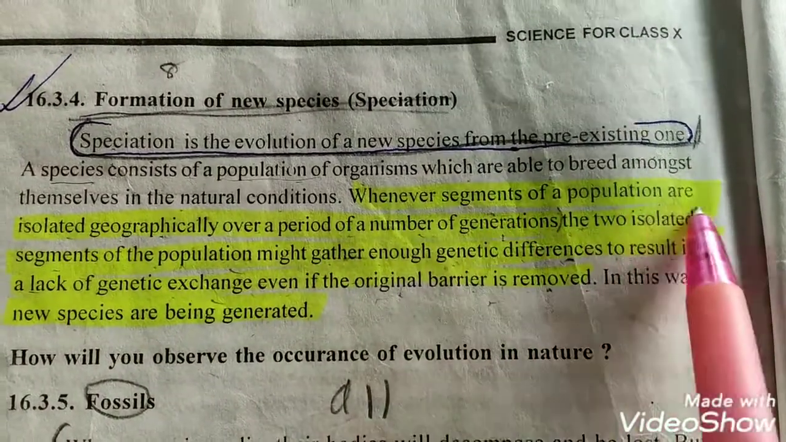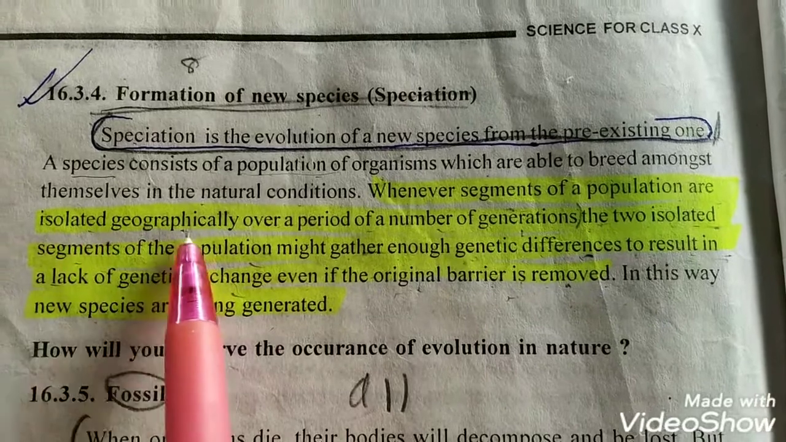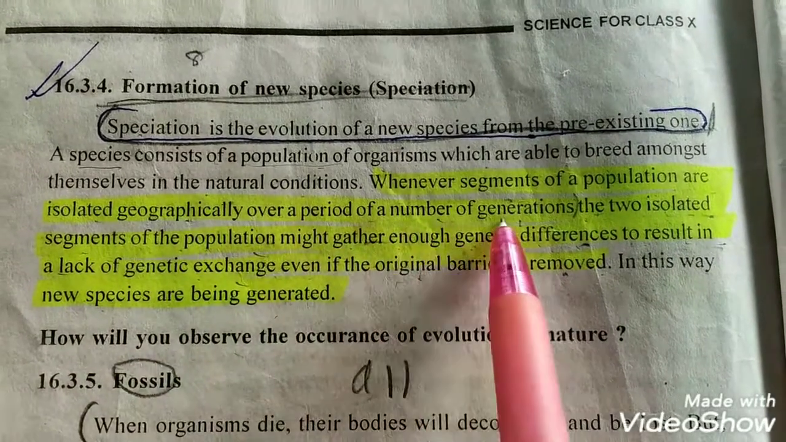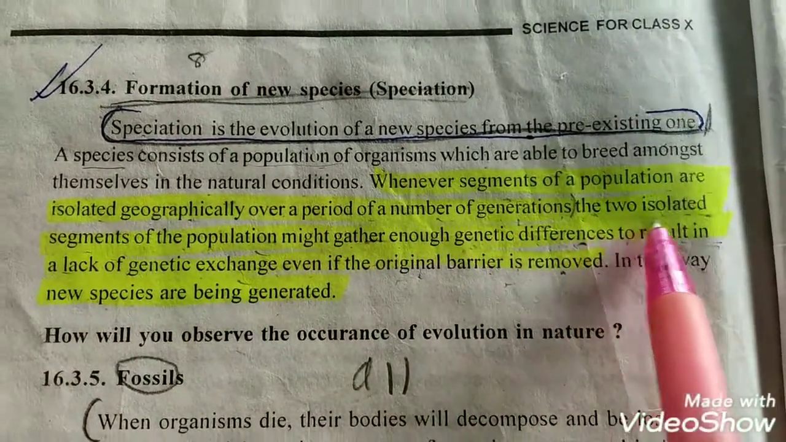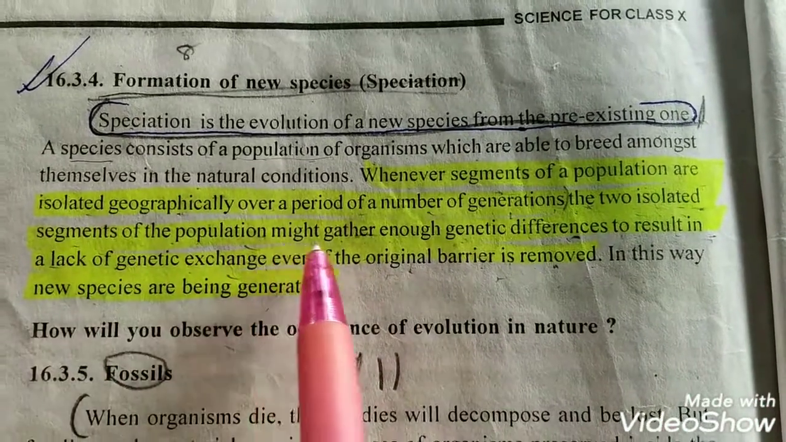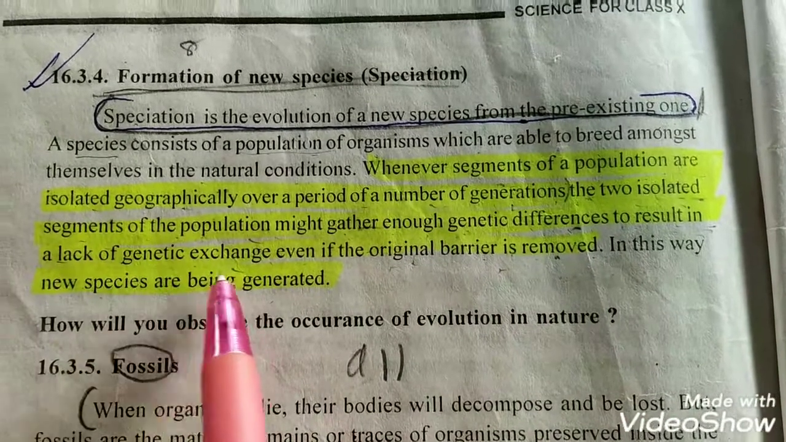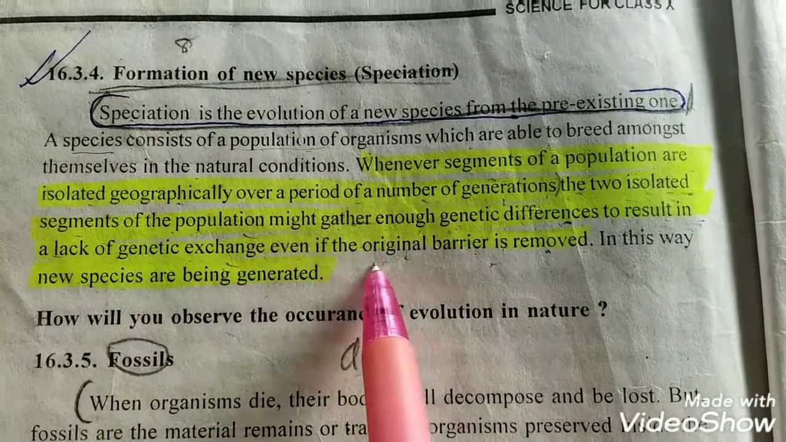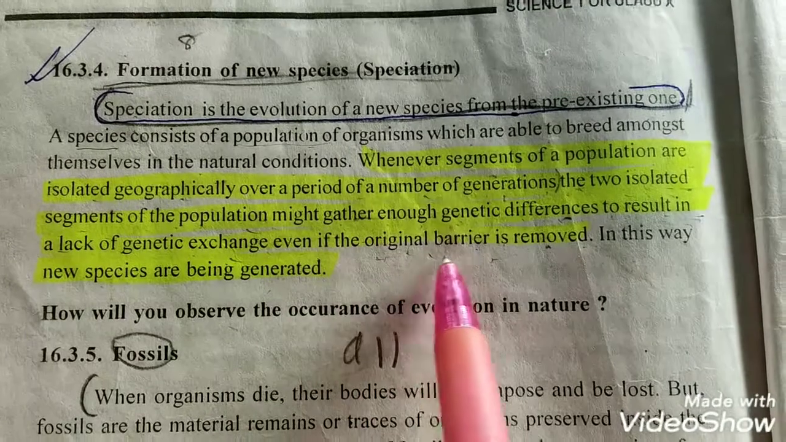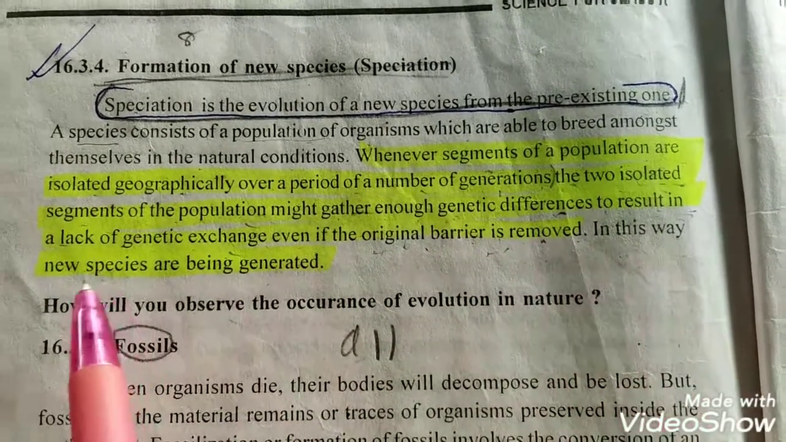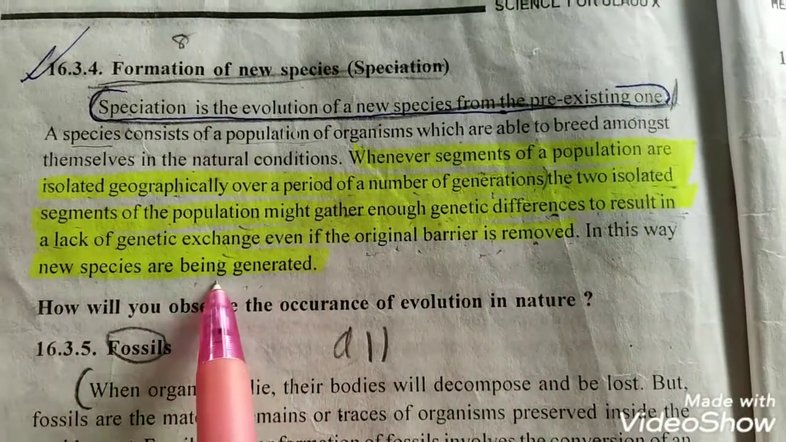Whenever segments of a population are isolated geographically over a number of generations, the two isolated segments of the population might gather enough genetic differences to result in a lack of genetic exchange, even if the original barrier is removed. In this way, new species are generated.